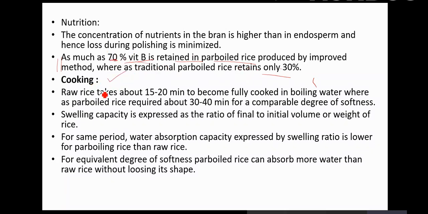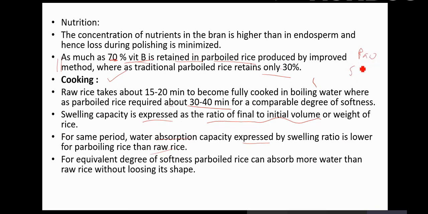What happens during cooking? Obviously, it is going to take extra time. Raw rice takes about 15 to 20 minutes to become fully cooked in boiling water, whereas parboiled rice takes 30 to 40 minutes. So more time is needed for a comparable degree of softness. Swelling capacity is expressed as the ratio of the final to initial volume or weight of rice. Here, for the same period, the water absorption capacity, expressed by the swelling ratio, is lower for parboiled rice than for raw rice. Raw rice swells more because it is the native rice.